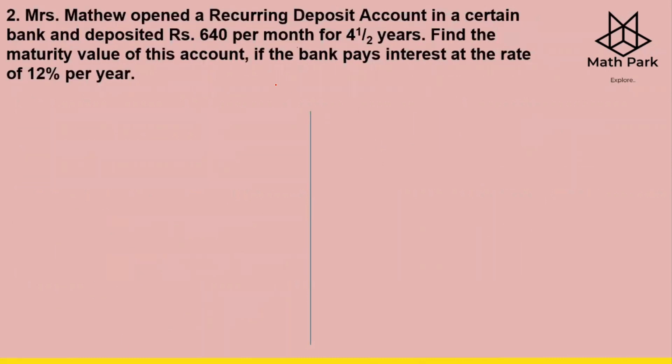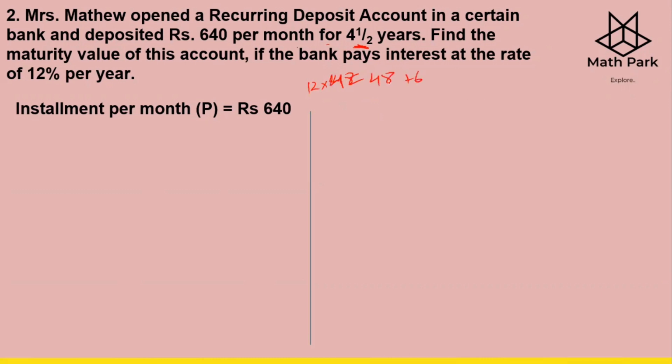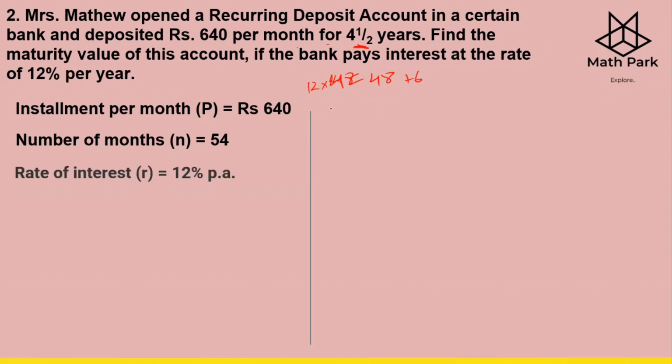Second question: Mrs. Mathew opened a recurring deposit account in a certain bank and deposited rupees 640 per month. So your P, the installment per month, is 640. Then per month for 4.5 years. So 4.5 years: 12 times 4 is 48, and 48 plus 6 months, this is how you get 54 months. So the number of months is 54, and then the rate of interest is 12% per annum. You are asked to find the maturity value.